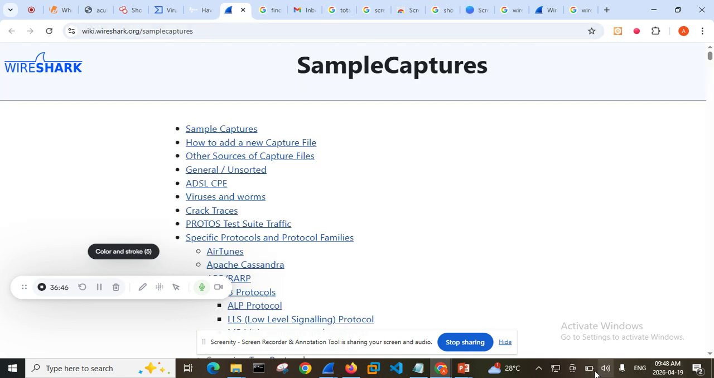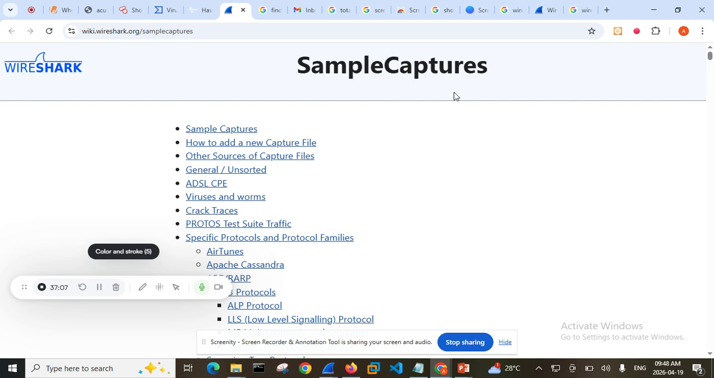Now, because I say I'm going to introduce us to a certain website, my battery is going down, so I want to be very, very fast here. I have come to sample captures, all the protocols that Wireshark can capture. The company has given us sample projects that we can use to learn and get acquainted, so that when we have a real-time project we can do it.